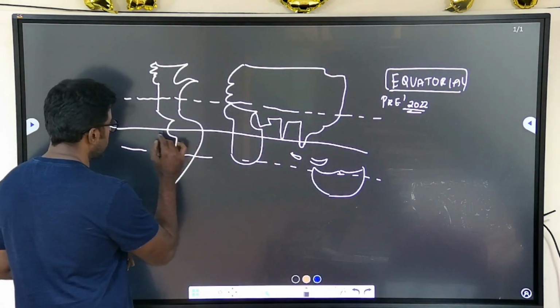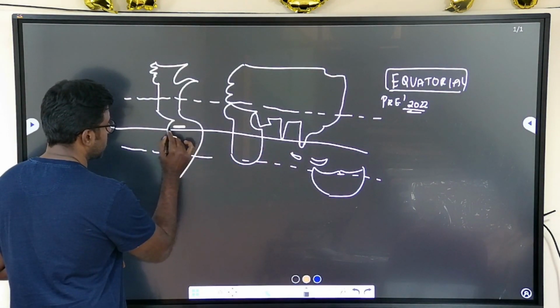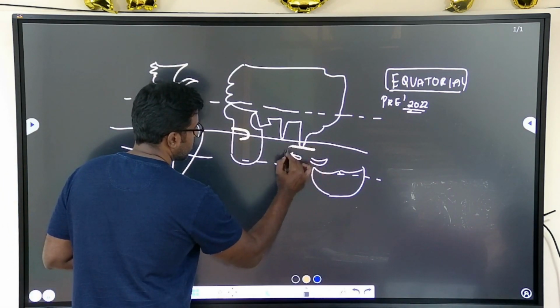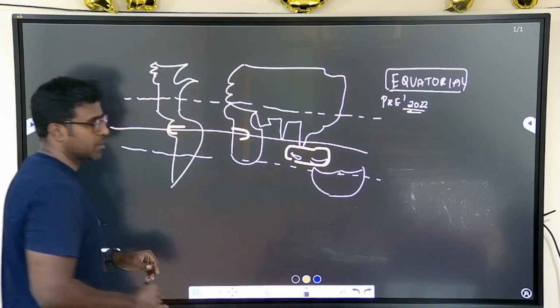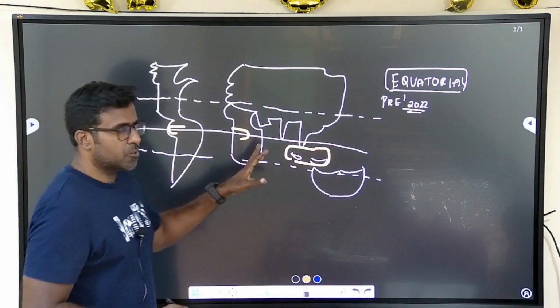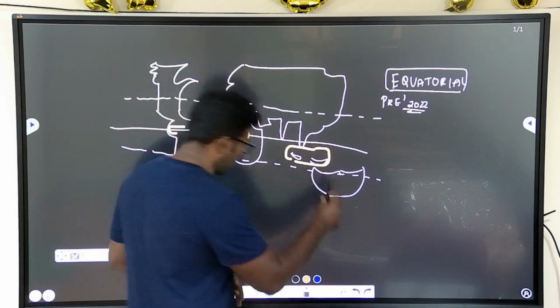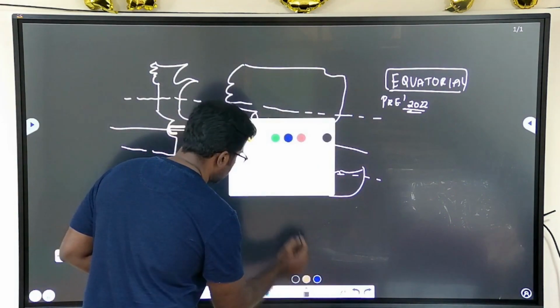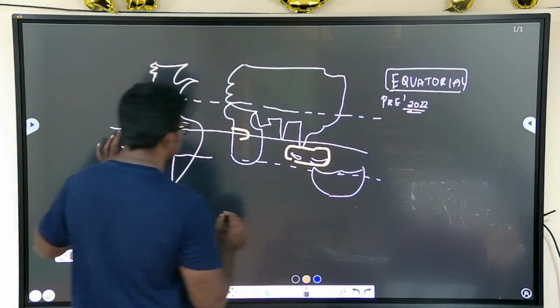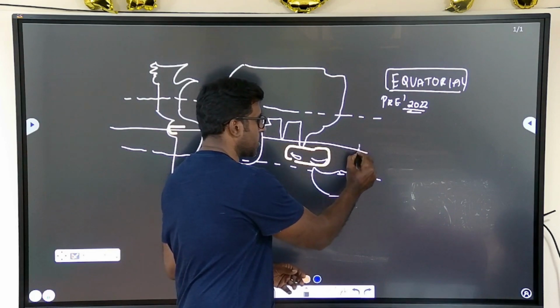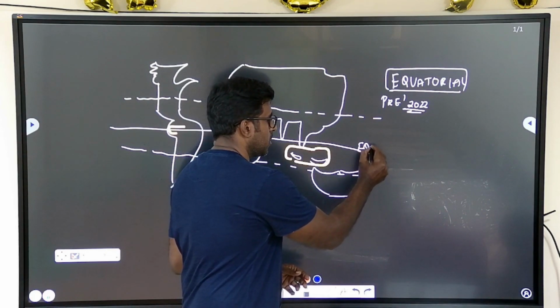And if you see this, it is very close to the equator. The diagram is done approximately, but it is somewhat very near. What we have to know are the features of all these things, the basics that you have to understand. So this is the equator.